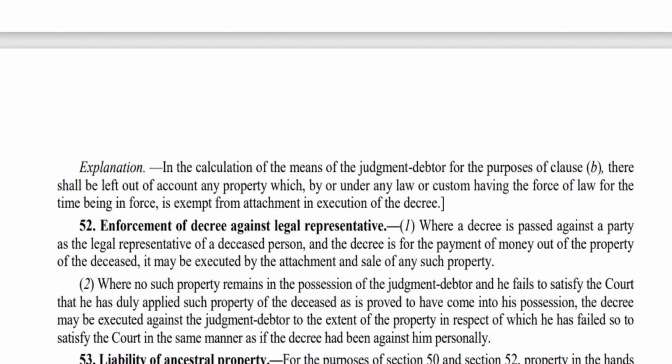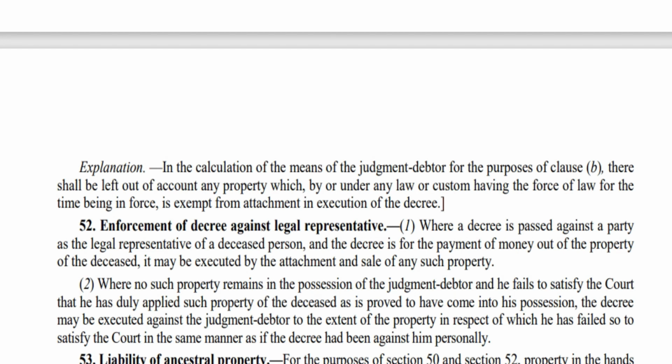For example, I am in a trust. I am holding the post of a manager in a trust. This trust is getting plenty of money. Say the money is coming from various sources and it is in crores. In that case, I am the person who's holding that money or having the authority to spend that money. But actually, I do not own that money. I have to spend that money for the purpose of the trust. It is not my money. In that case, this money cannot be attached for my liability. That is very important. This cannot be counted as my means of money.